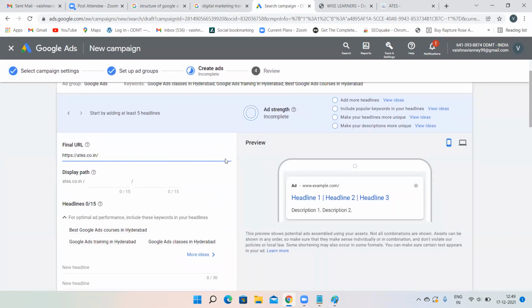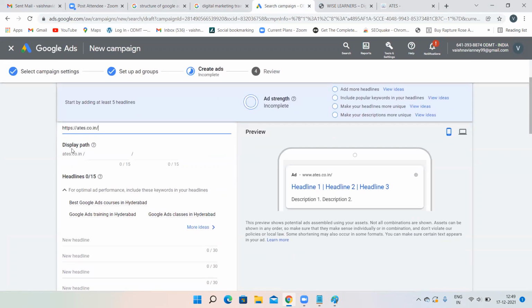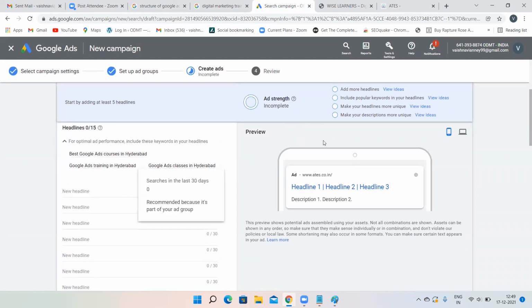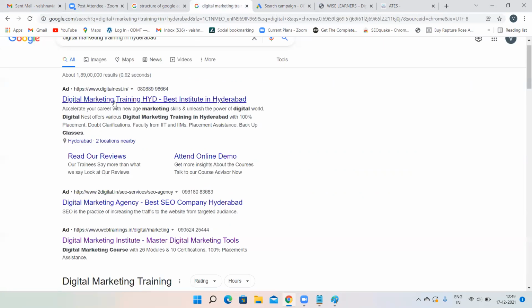See, now there is no that mark over here because it is a secured website. Display path, later I'll explain. Now, give some headlines over here. By default, if you observe over here, only 2 headlines are going to appear, 1 headline and 2 headlines.